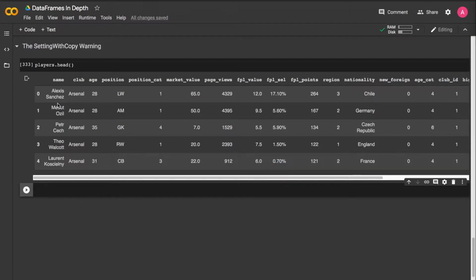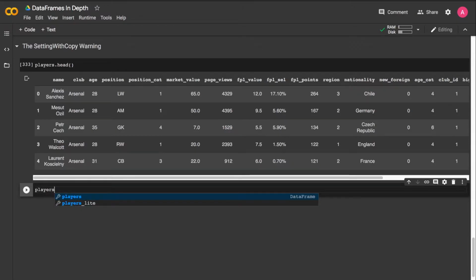Say we want to change Peter Chess' page views to 2001. So just one above our threshold for super popular. We saw how this could be done using loc, iloc, at, or iat, but a fifth approach is to use square bracket indexing. And in fact, you are very likely to come across code that does assignments like this.